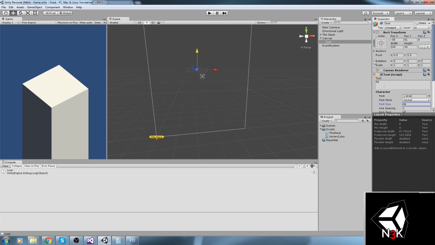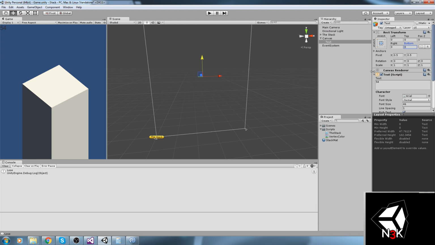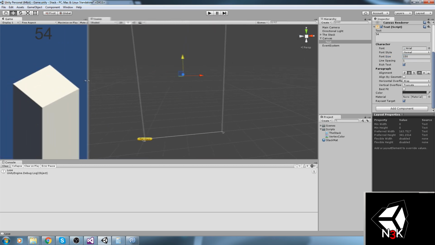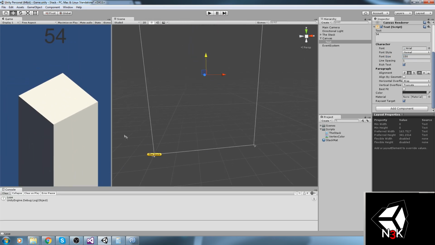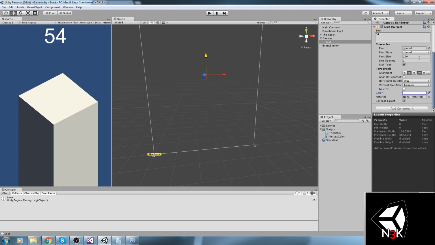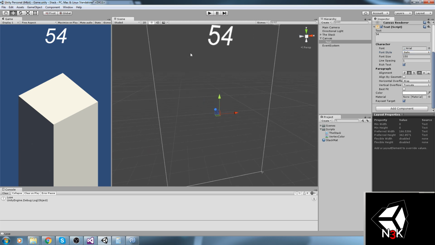So let's bump the size up by quite a lot. You know what? Let's actually make it stretch as well on both axes. Going to bump the text size and also put it in the center like so. Now as for the text size, maybe 150 in this case. I'm not sure, depending on how big the screen is. And obviously we need to do some moving of the camera as well. So white color, do I have to put it in italic? Why not? Yep, so here we go. And that should actually be it.